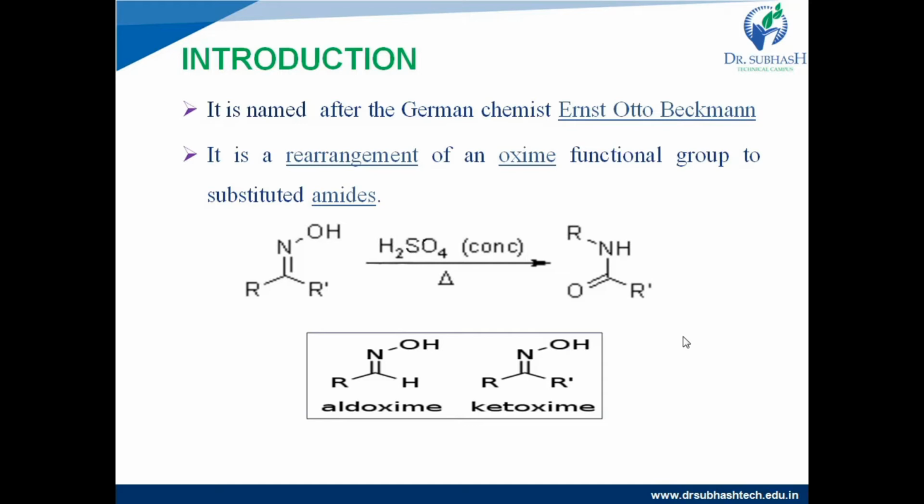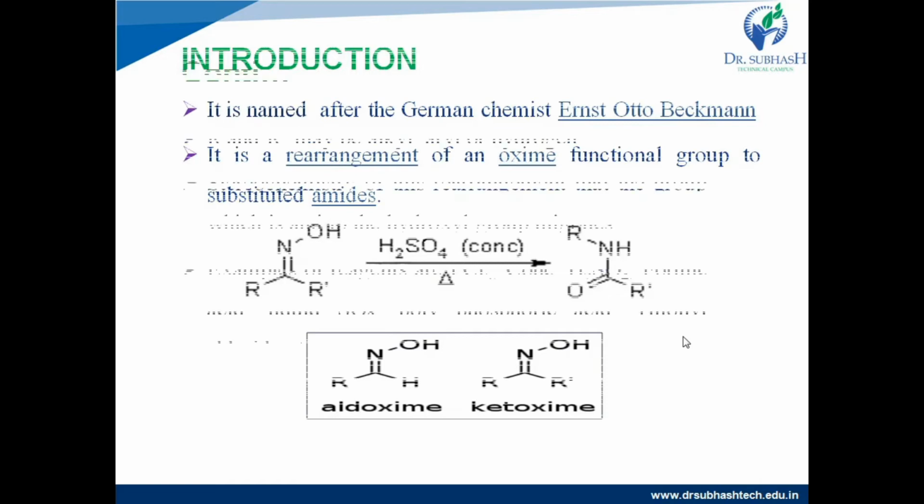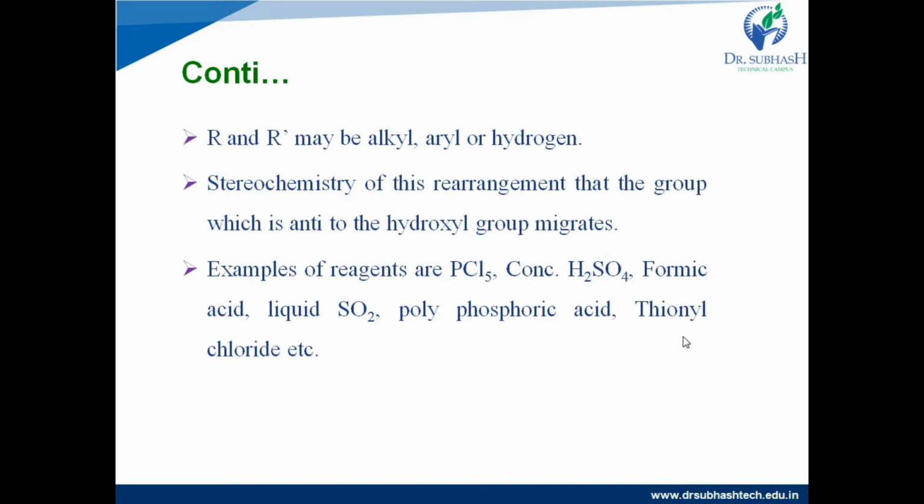So the R group which is anti to the hydroxyl group is migrated to the nitrogen. See in this structure, in R and R', R is anti to the OH group, that's why R is migrated to the nitrogen and forms the corresponding amide function. Now the different types of acid catalysts that can be used for the Beckmann rearrangement reaction are PCl5, concentrated sulfuric acid, formic acid, liquid sulfur dioxide, polyphosphoric acid, and thionyl chloride, that is SOCl2, etc.